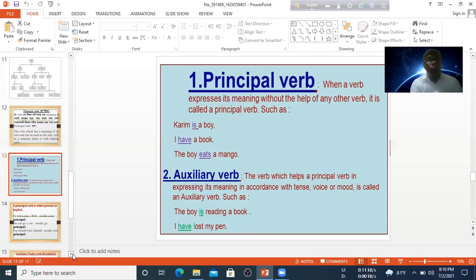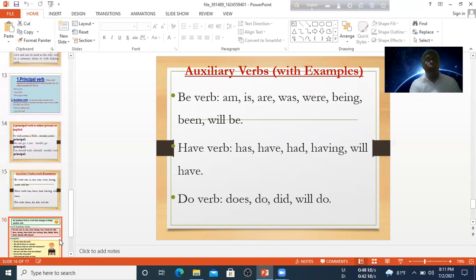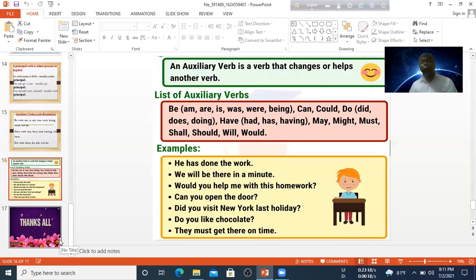Dear learner, now I am going to show some auxiliaries. Be verbs: am, is, are, was, were, being, been, will be. Have verbs: has, have, had, having, will have. Do verbs: does, do, did, will do. Next, there is another list of auxiliaries: be verbs am, is, are, modal verbs can, could, have verbs has, had, having, and modal verbs may, might, must, shall, should, will, would.